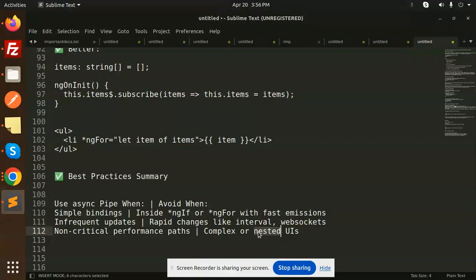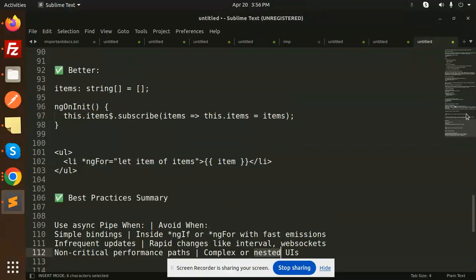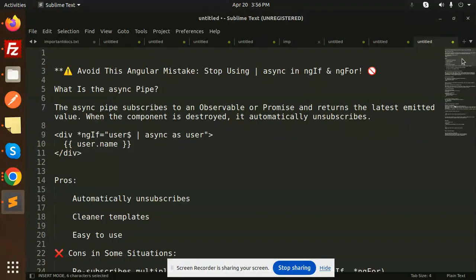Okay, so this is the Angular tutorial on avoiding this common mistake of using async in ngIf and ngFor. Hope you like it.